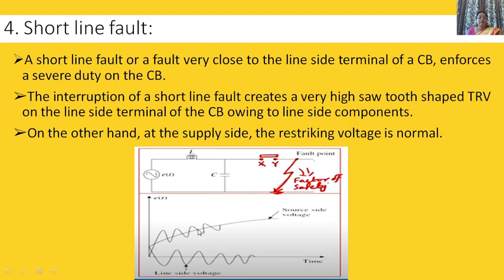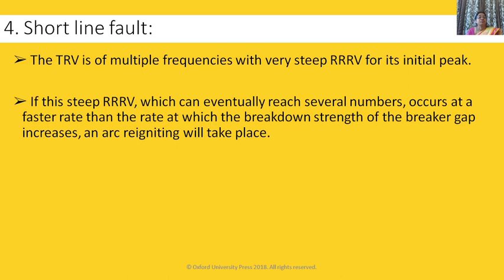Here the supply side voltage is normal, while the line side voltage is increasing because the fault is near to the circuit breaker terminals. So this will also cause changes in the striking voltage and recovery voltage. This will also affect the striking voltage.